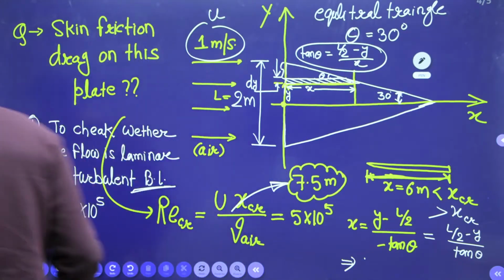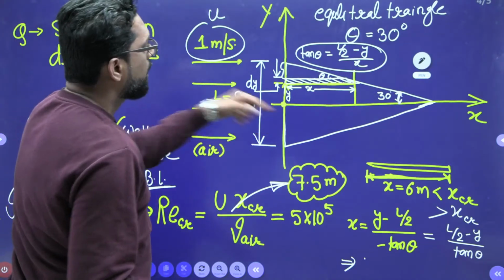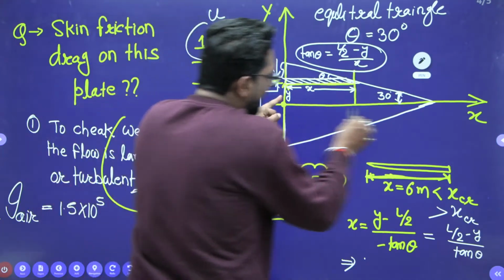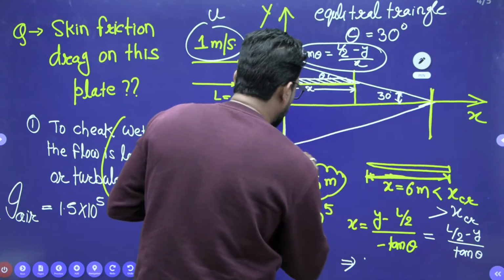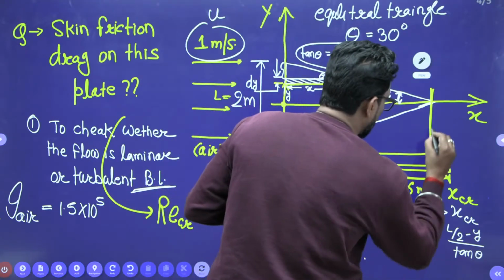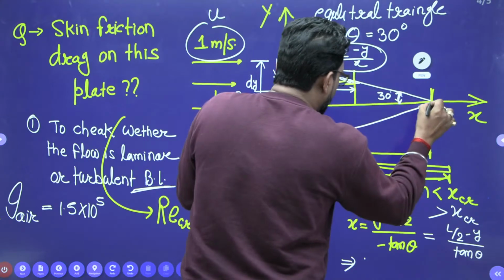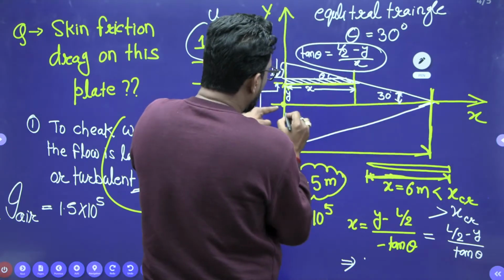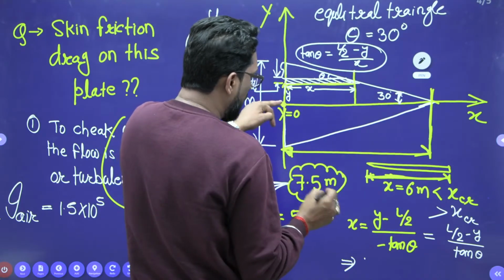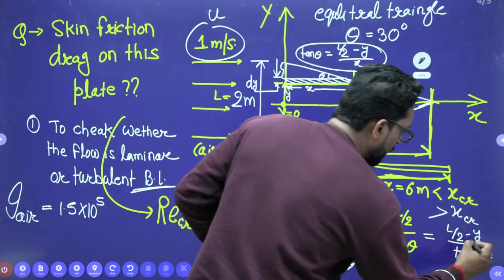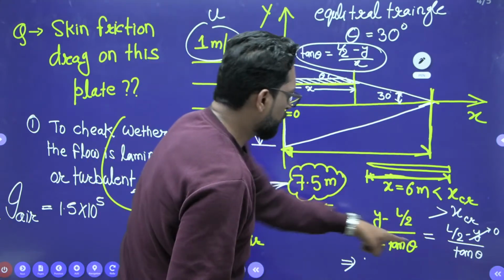Okay. So you can find here the x value. Put y equal to 0. See, we have to find this length, na? This is the length. You have to find this total length of the plate. So this total length of the plate, if you find, at which y equal to 0, this point is y equal to 0. So put y equal to 0 here, L by 2 you have.